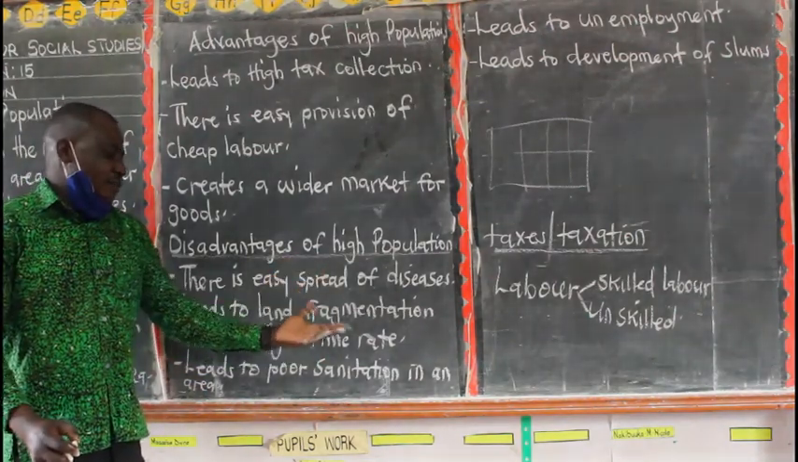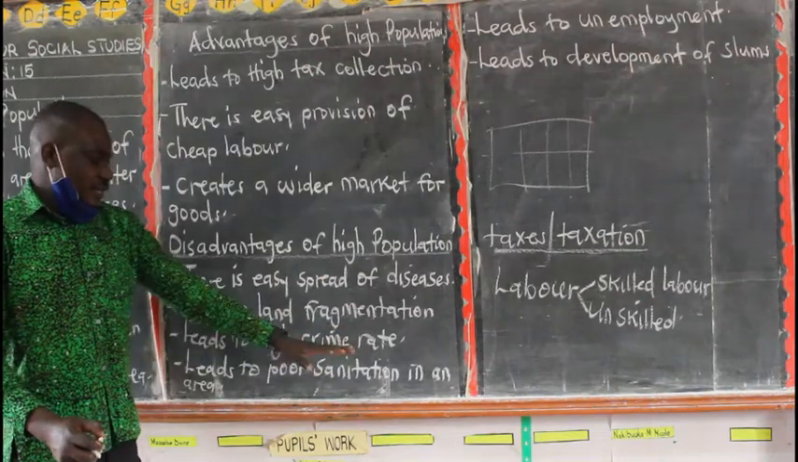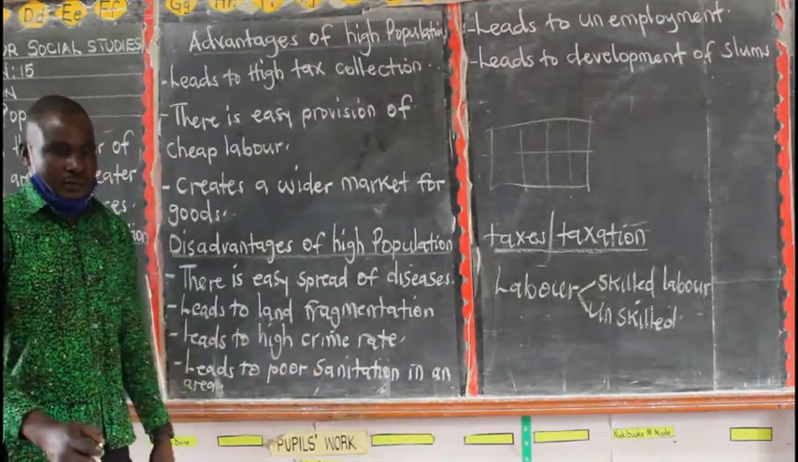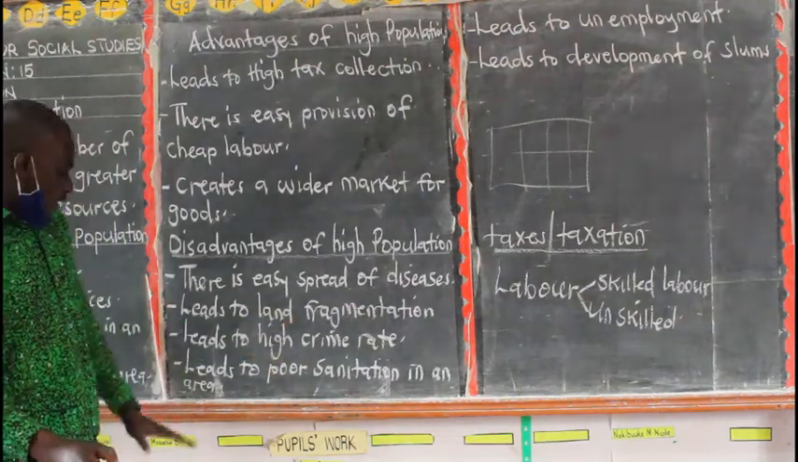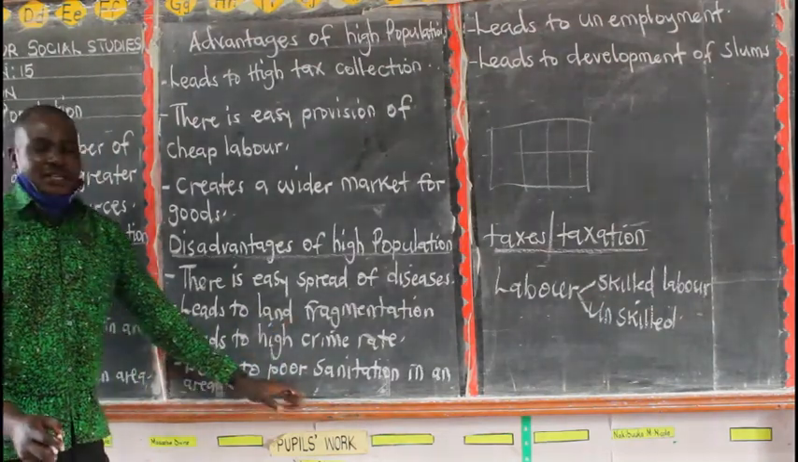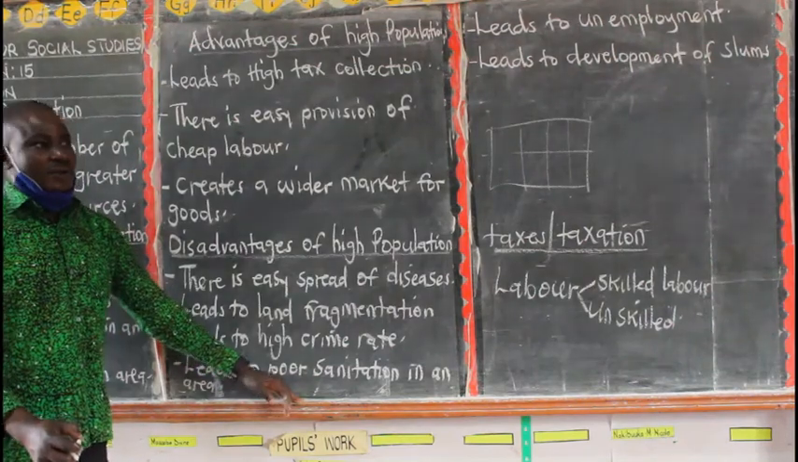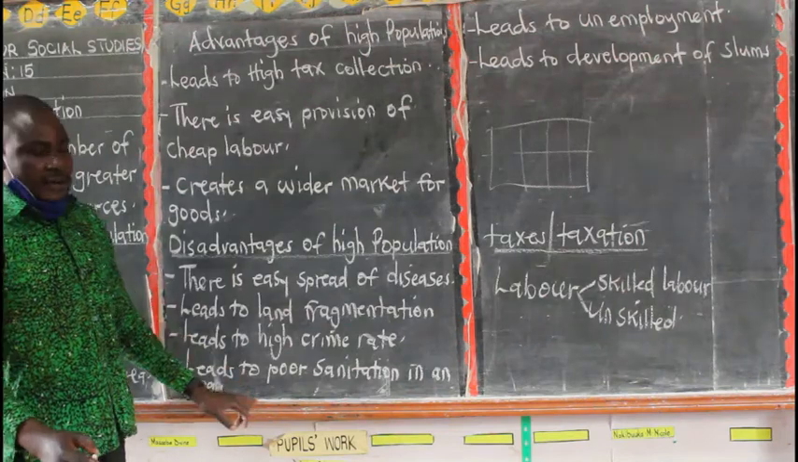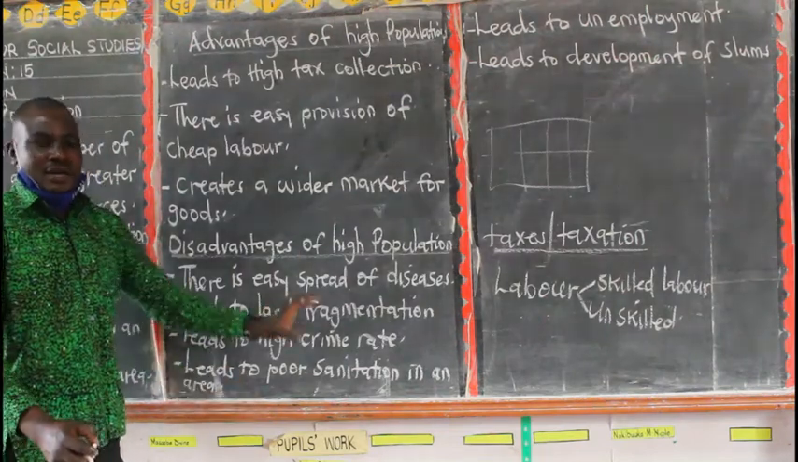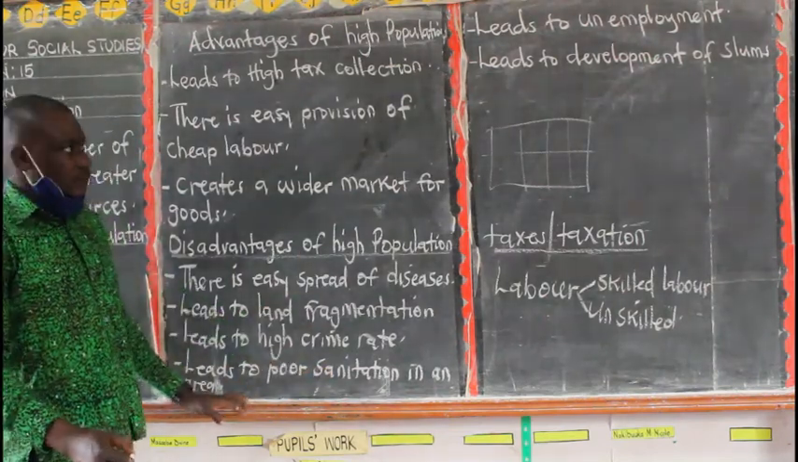Then we have high crime rates. Places that have many people have many chances of people committing crimes, so we are talking about high crime rates. Then you also have poor sanitation. Look at places that are congested, for example the slums in urban areas. Such places have poor sanitation.